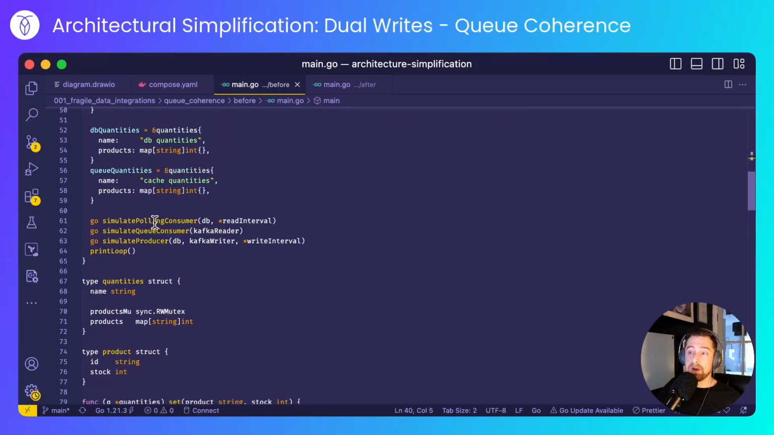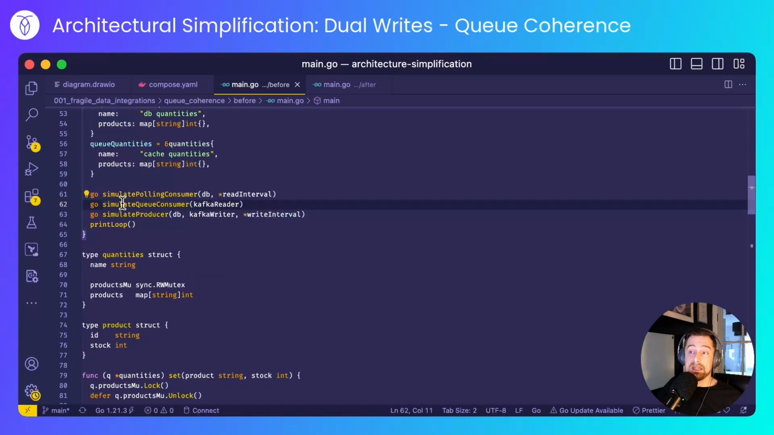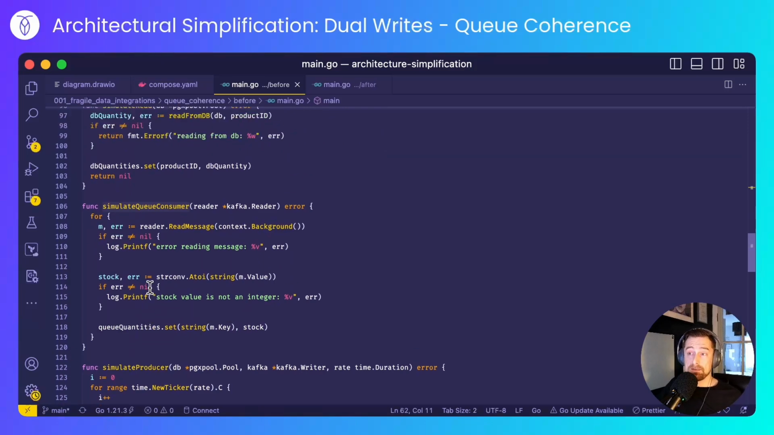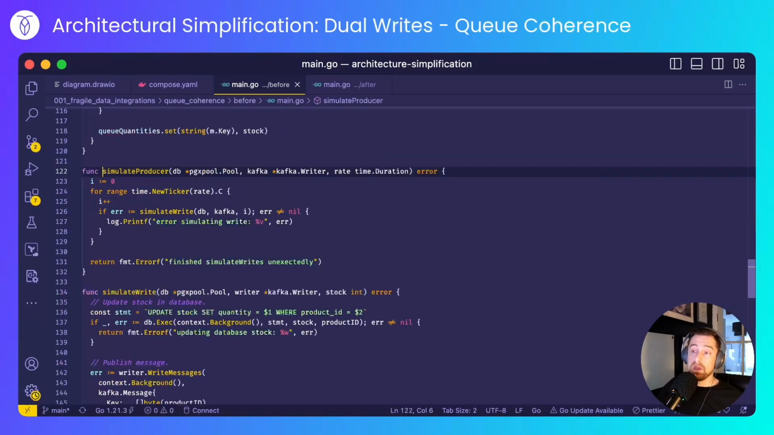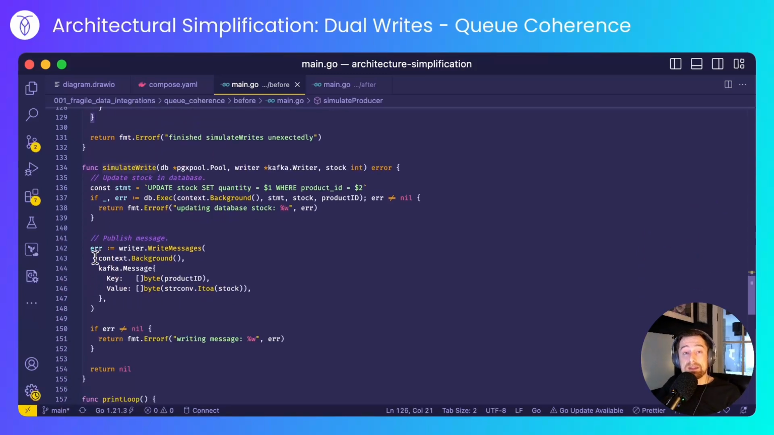I'll simulate a polling consumer whose job it will be to, at a given interval, fetch the data from the database, and a queue consumer whose job it will be to wait for notifications from the queue and update the queue quantities. And I'll also start a producer whose job it will be to, at a regular interval, simulate a write to the database and then publish a message to the queue.